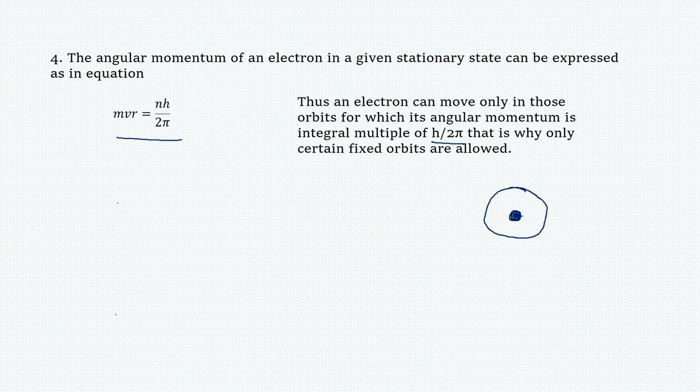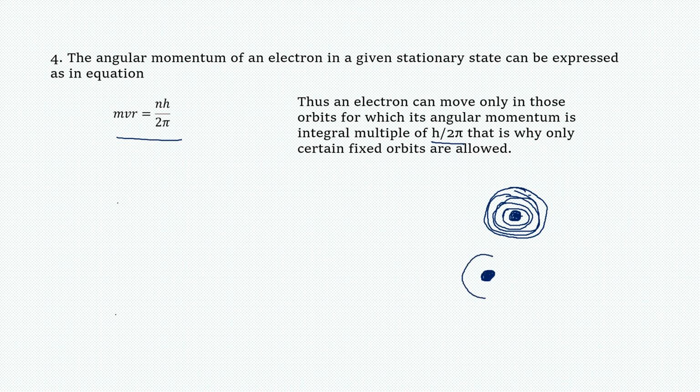Now in another point, Bohr is saying that going from here to here, there are an infinite number of orbits. I can draw an infinite number of lines here. But Bohr said that simply drawing an infinite number of lines will not work.